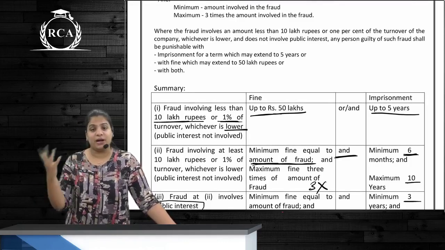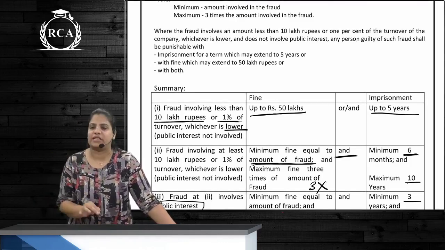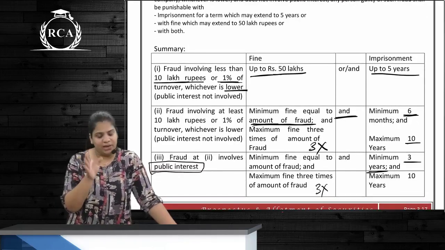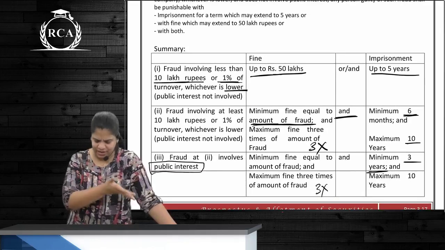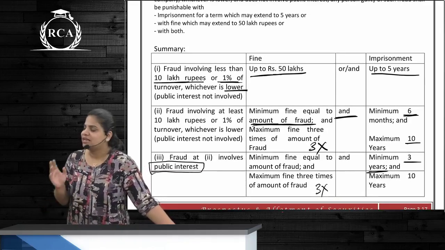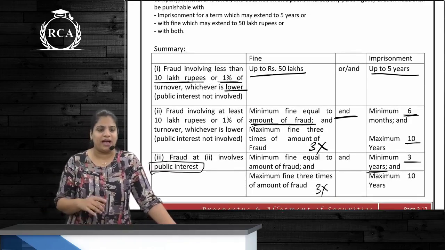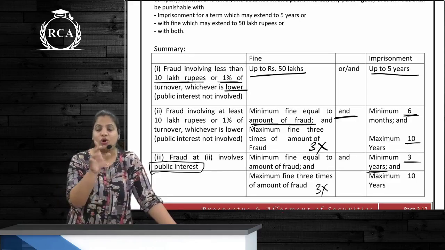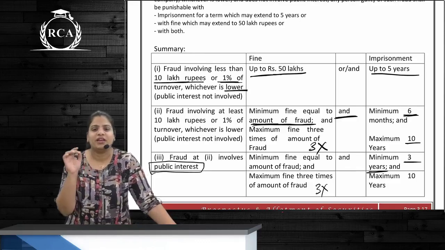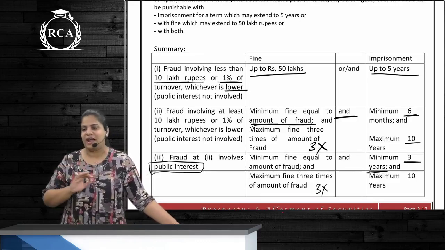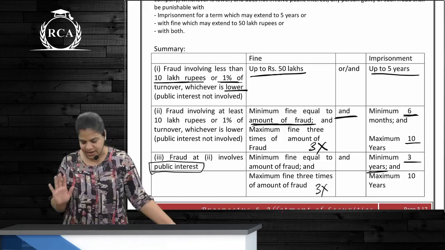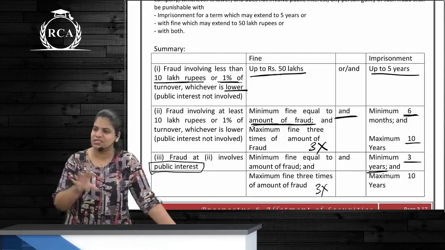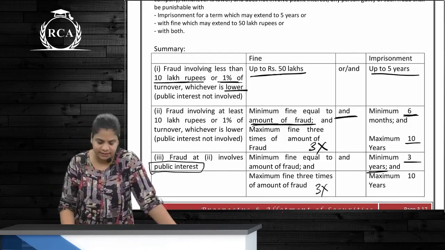And if it is the bigger fraud, meaning equal to or more than the material fraud, then the minimum amount is the amount involved in the fraud, the maximum is 3 times the amount involved, and imprisonment of minimum 6 months, or minimum 3 years if public interest is involved, and a maximum period of 10 years. Here for the bigger fraud it is both imprisonment as well as the penalty, correct?